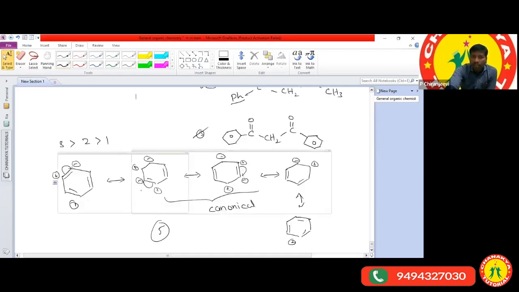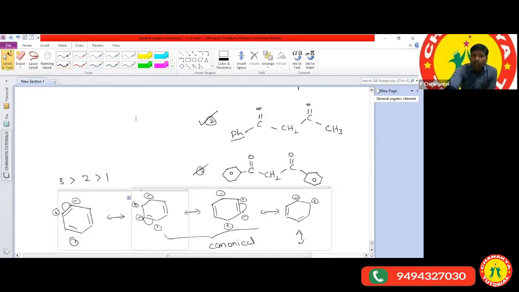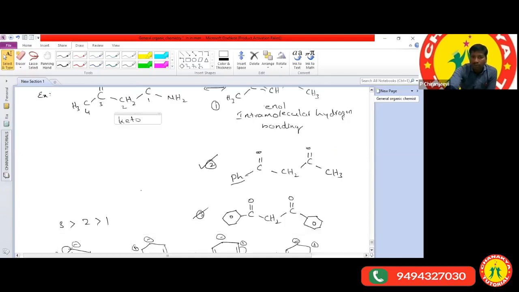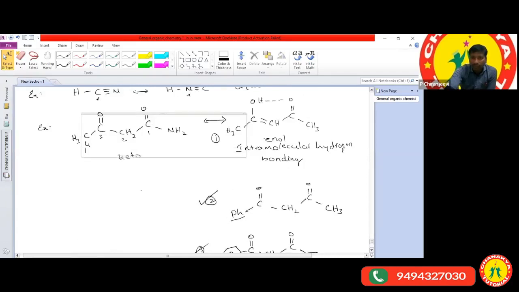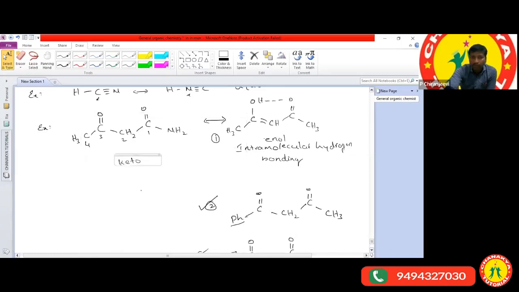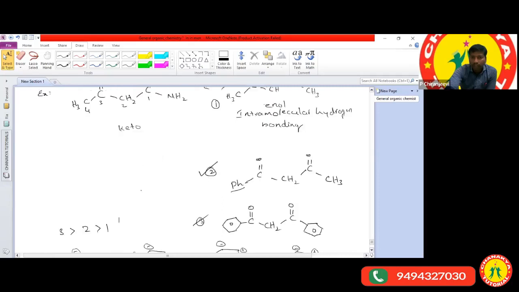Now I'm writing it down: first structure, second structure, third structure. Which one can form more resonance structures? First option, second option, third option. I think you're not getting it clearly. So among the first 3, which one is the most stable, the third, the second or the first? The third one is the most stable.